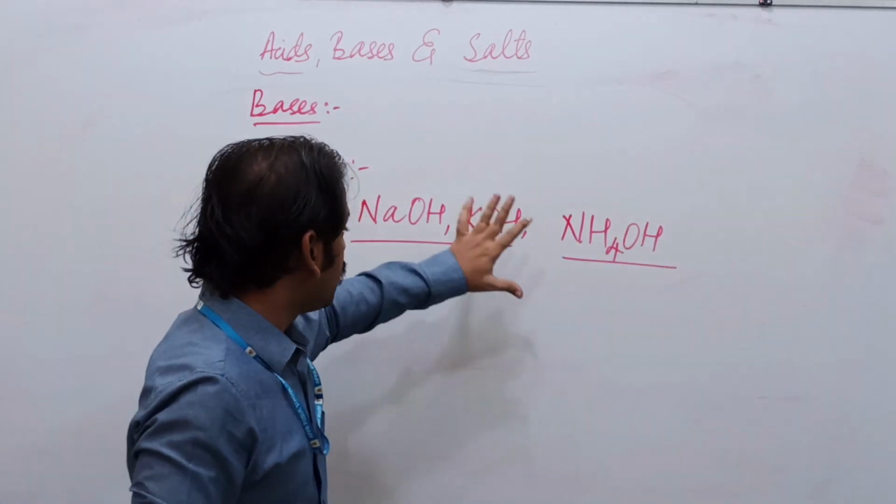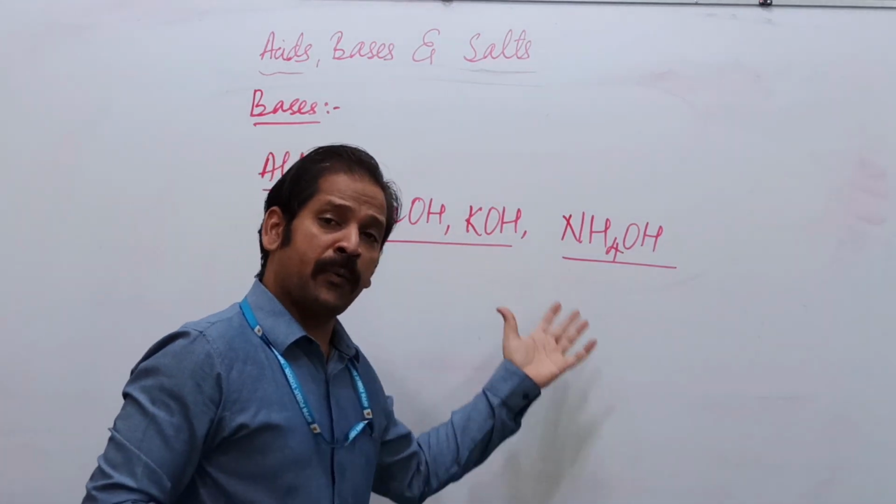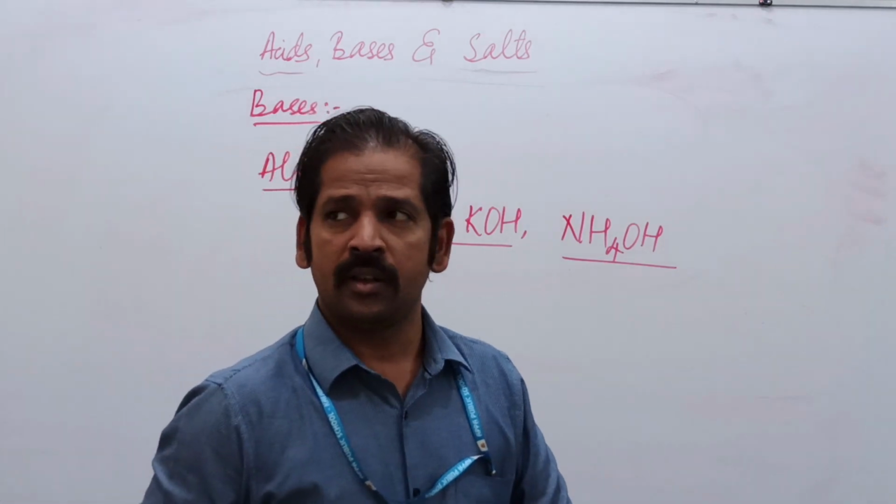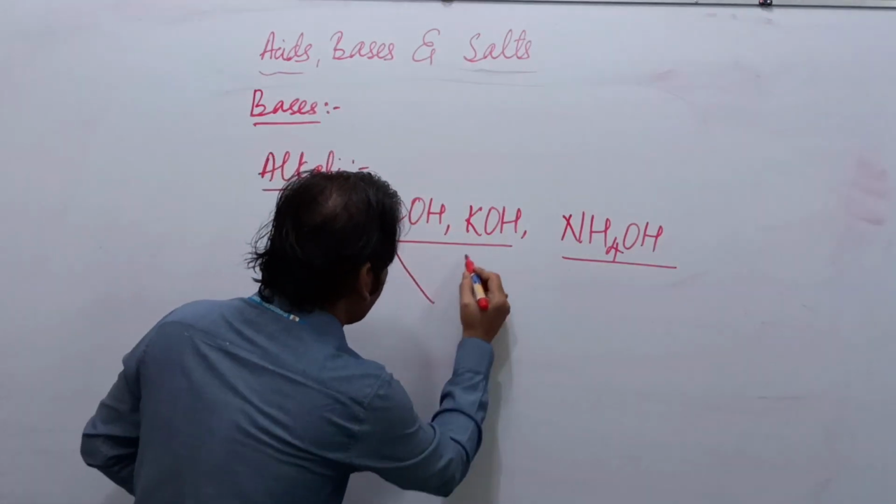Why? Because these are considered in the next part as a classification of bases.